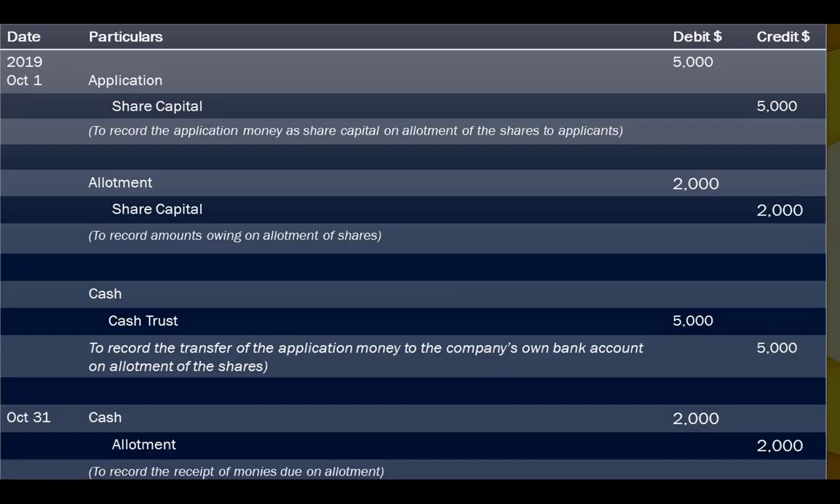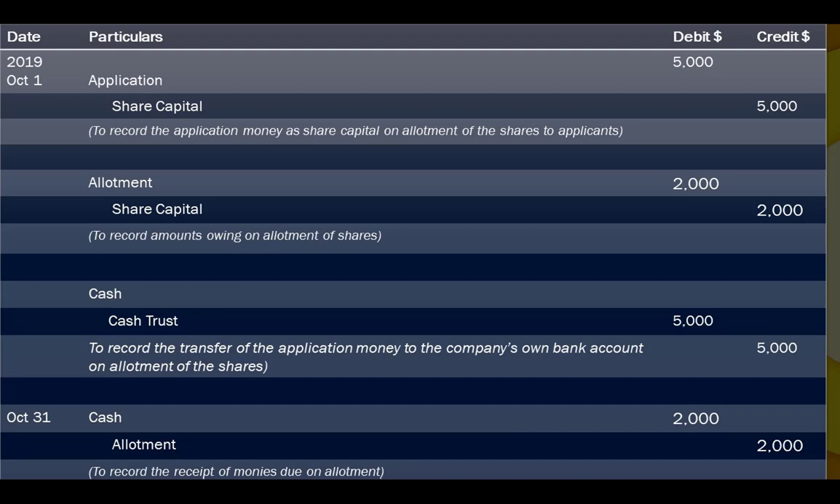So on 1st October, we have issuance of share for this application: debit application, credit share capital. And then allotment of share: debit allotment, credit share capital. This allotment comes from 10,000 shares multiplied by 20 cents. And then we have debit cash and credit cash trust because you have already distributed the share capital.